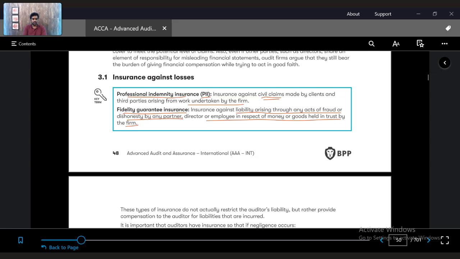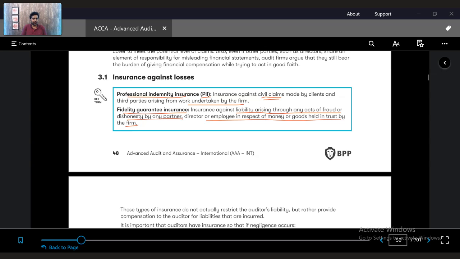Now the shareholders or an investor found this, and sued the auditor, saying your employee has done this. So to protect against that, you have a Fidelity Guarantee Insurance. Maybe the employee looted some money from the auditor and went away. What will the audit partner or the audit firm do?